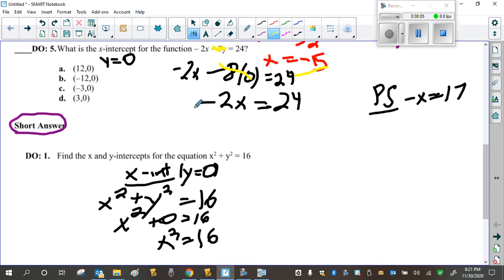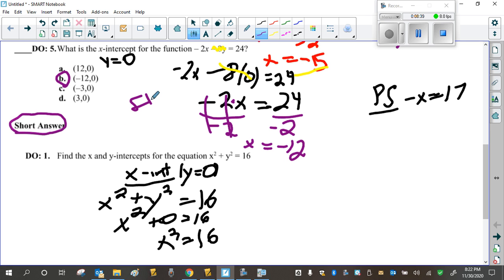So this cancels, and you're left with negative 2x equals 24. And you need to know how to solve this, because if someone makes a mistake here, they don't divide by negative 2, they just divide by 2. You have to divide by the number that's in front of x, which is negative 2, so that the negative signs cancel and the 2's cancel. So you're left with x equals negative 12. So that's the answer, and that's the show your work. SYW. You have to show me all that.